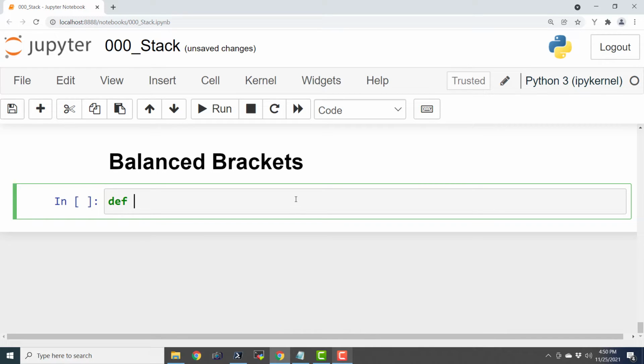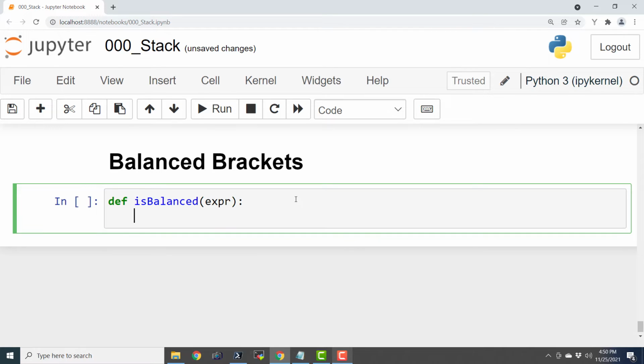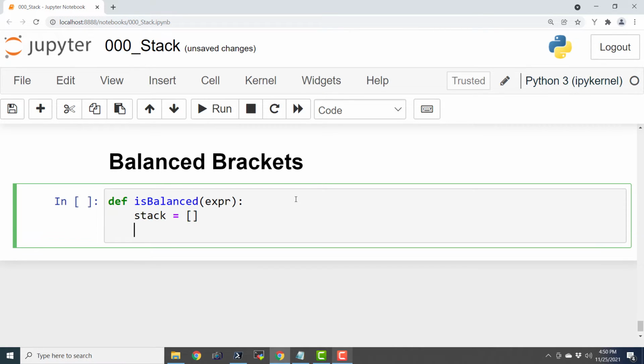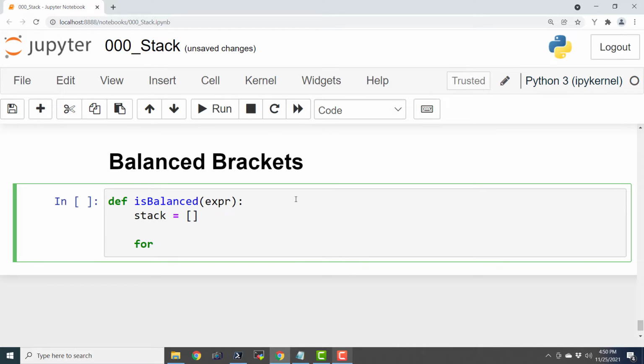I'm going to write the definition of a function like is_balanced. It is going to return true or false based on the computation with the stack. And that is quite easy. We will just define a stack as an empty list, a custom stack for internal usage. Then we are going to read that expression, for char in expr.